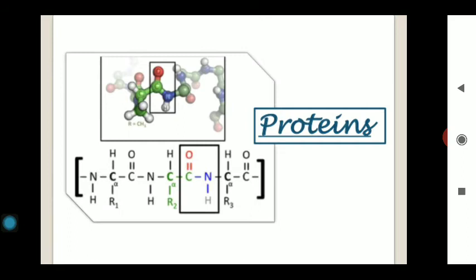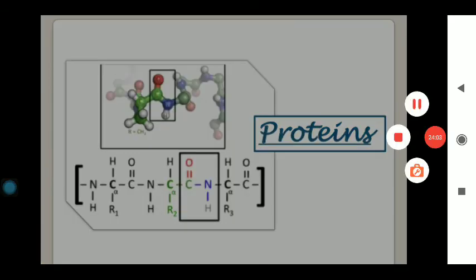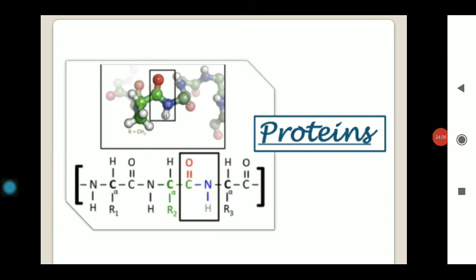Chemically, proteins are known as polypeptides. They are made up of structural units known as amino acids, and about 120 types of amino acids are present in nature. When these amino acids combine by the process of condensation, the polypeptide or protein is formed. Very soon, in the next video, I will discuss these protein components. In this intro, I have told you how important proteins are for us.